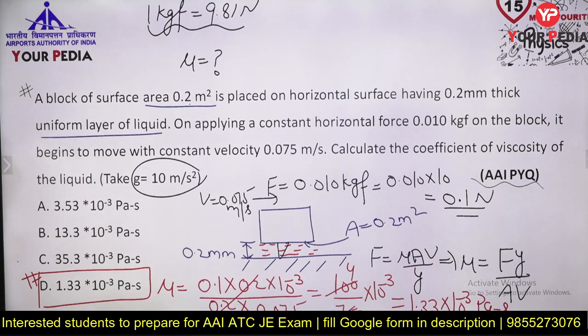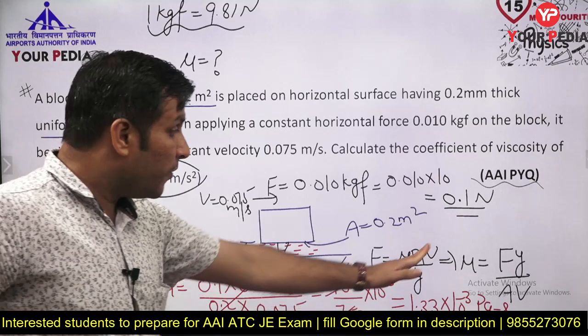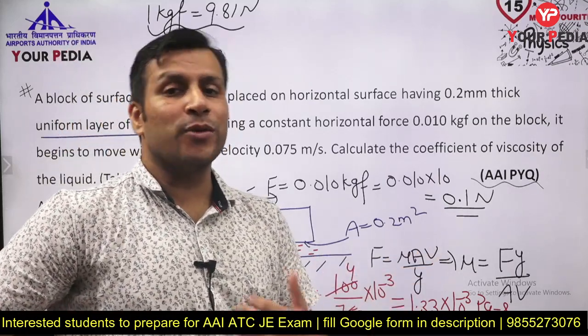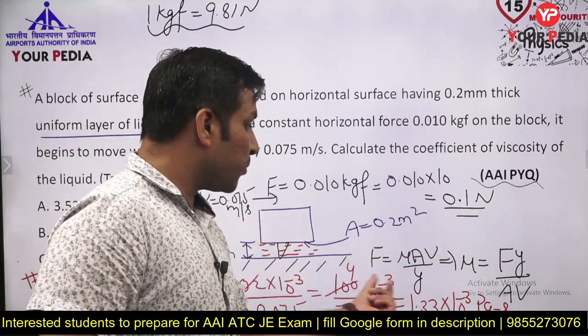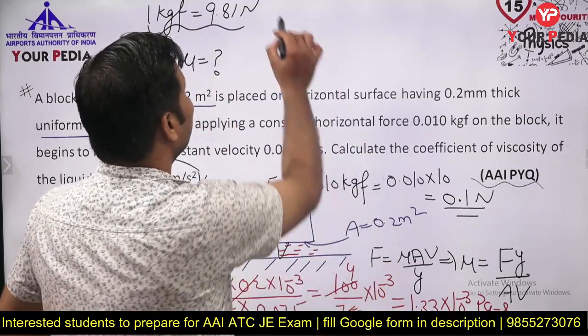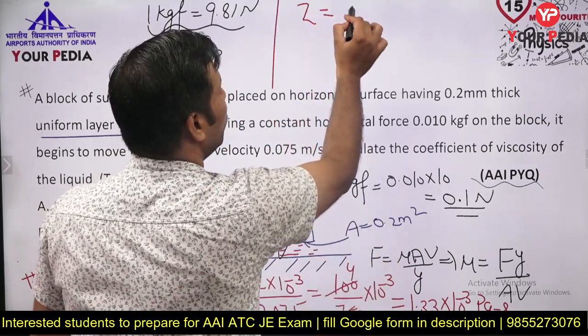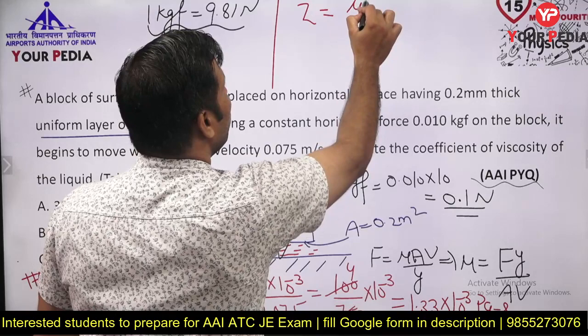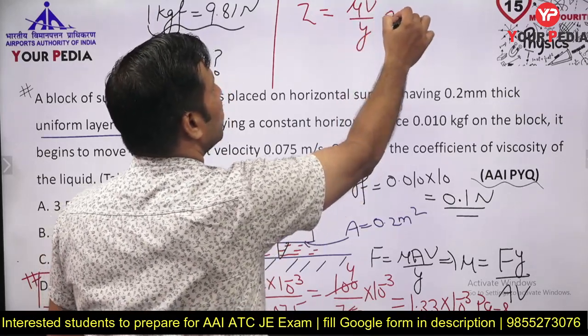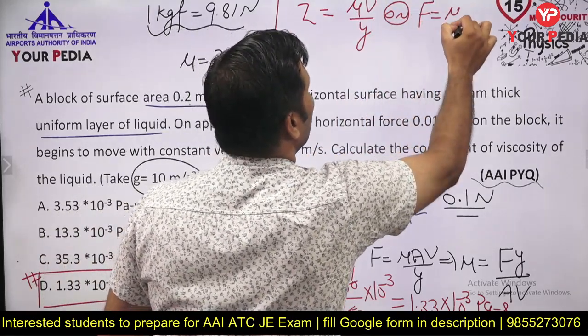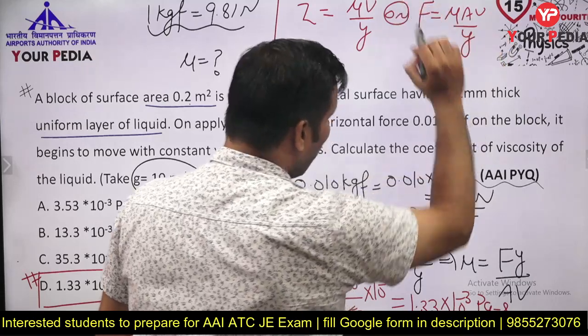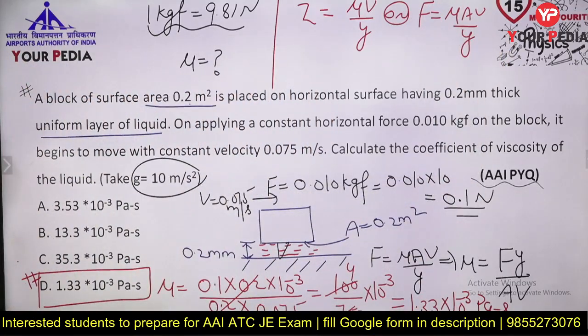You are aware about this formula now, F equal to mu a v by y. And guys, suppose he is asking you the shear stress. Shear stress is nothing but force upon area. So this formula you can write something like this also, tau equal to mu v by y. You can write it like this, or if you want, you can write it as F equal to mu a v by y. I hope all these terms are very much clear to you.